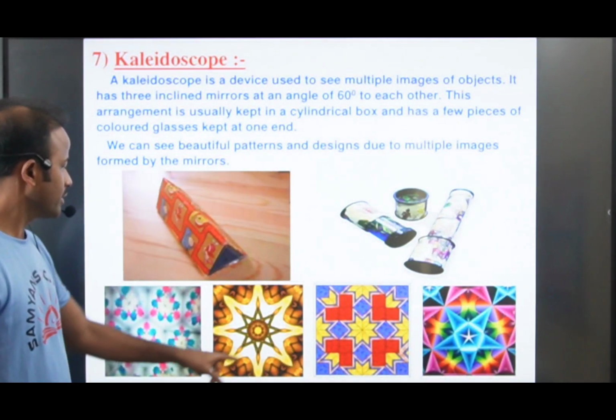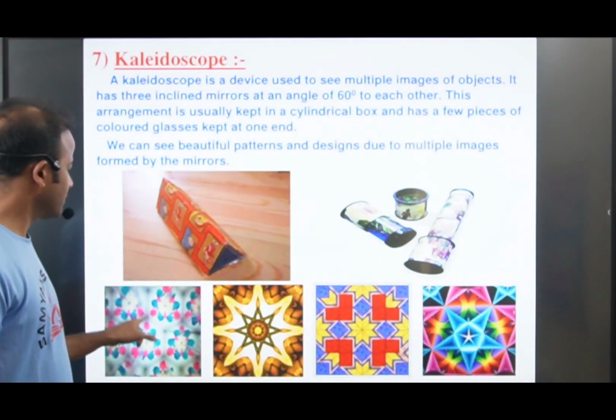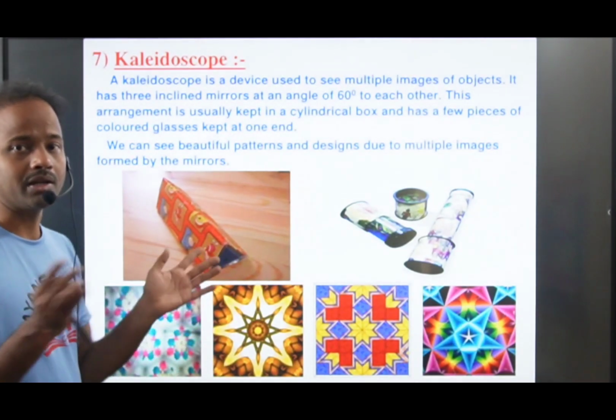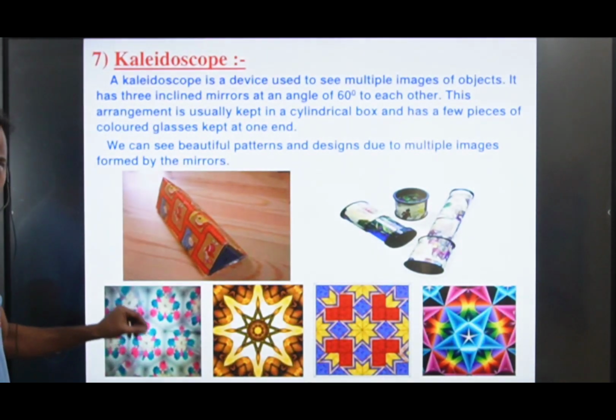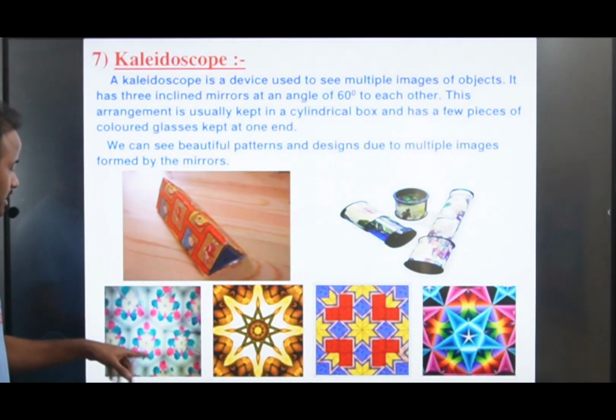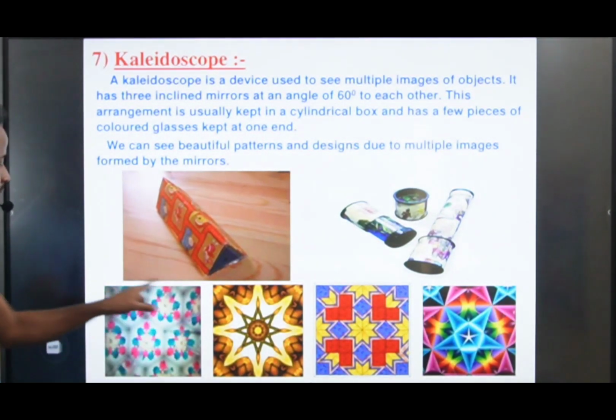When you place an object like this, you will get multiple images. If you place colorful objects there, then you can see multiple colorful images.